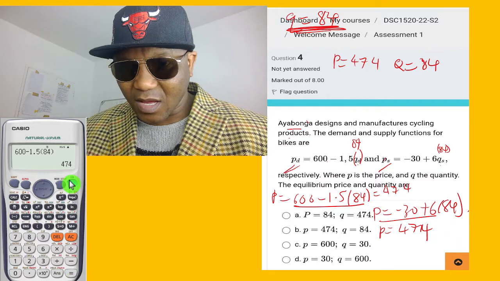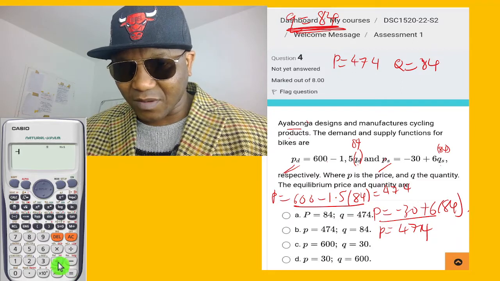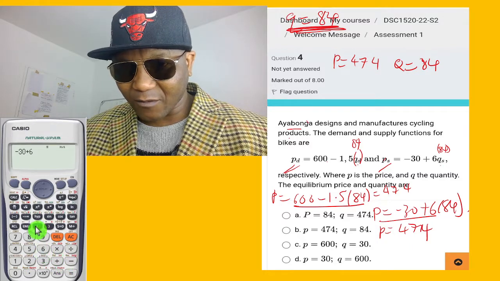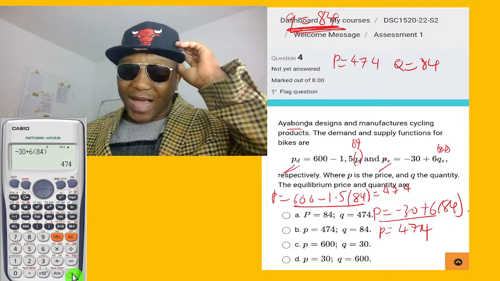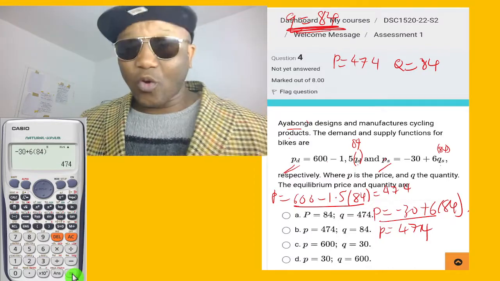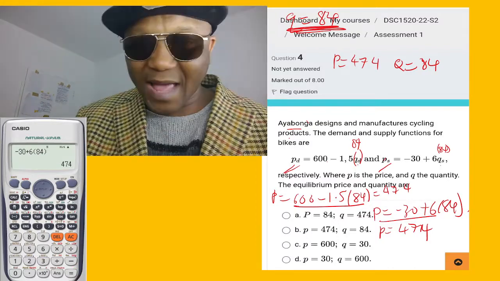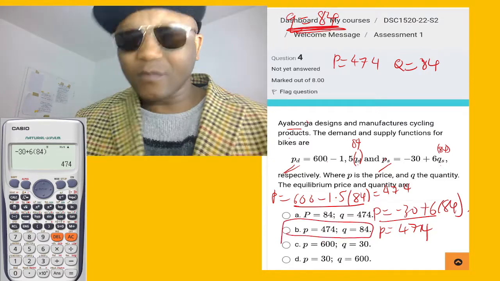So you see what I'm saying? Even if you take negative 30 plus 6 times bracket 84, it's going to give the same answer. I told you, price equals 474. So we know for a fact which option it is. It's going to be this option here.